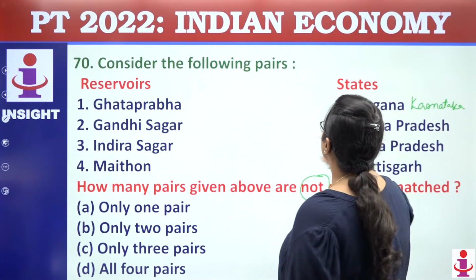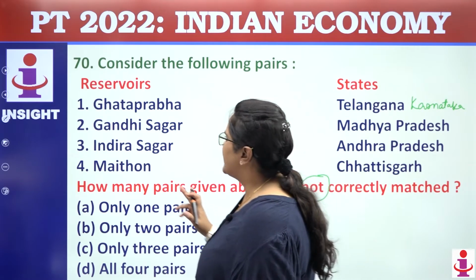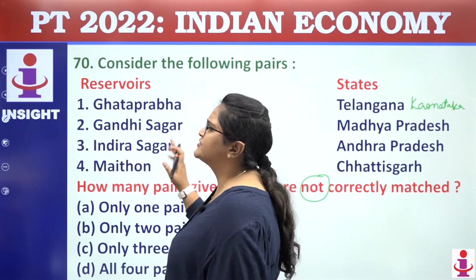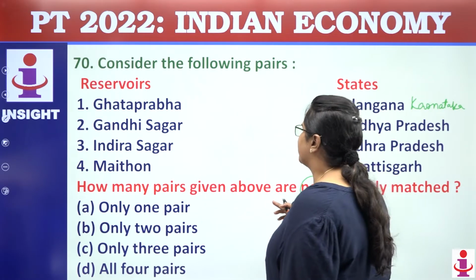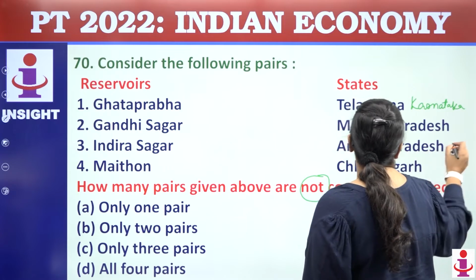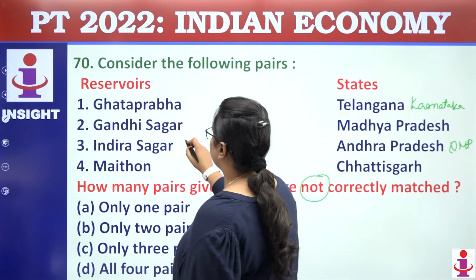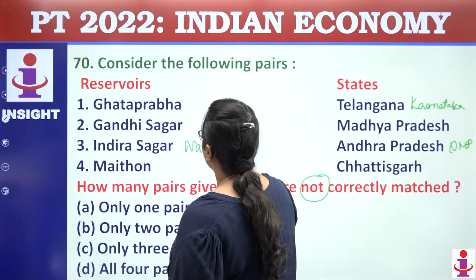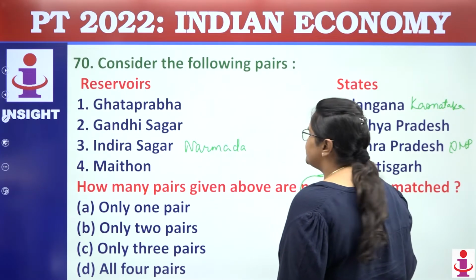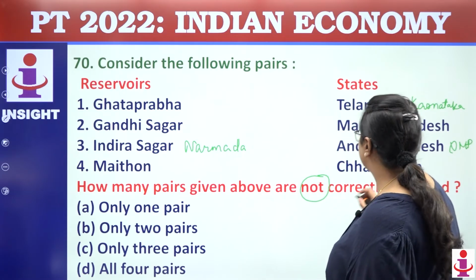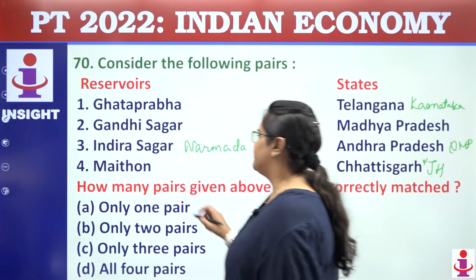Gandhi Sagar is in Madhya Pradesh, absolutely true. Coming towards the next one, Indra Sagar. Acha, Gandhi Sagar is on which river? Just tell me this thing. So second is Indra Sagar. Indra Sagar is in Andhra Pradesh, false. It is in Madhya Pradesh and it is on which river? River Narmada. Coming to the last one, that is Methon. Methon is in Chhattisgarh. No, it is in Jharkhand. On which river? On river Damodar.